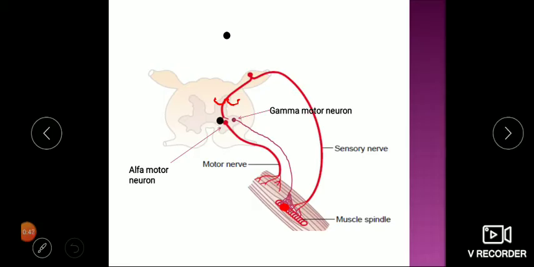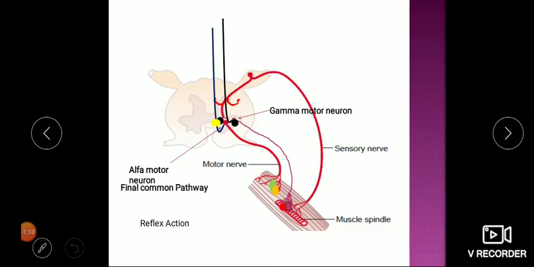This is our sensory nerve, which is making synaptic connection with alpha motor neuron, and there is a muscle contraction, reflex action. Some descending tracts end on gamma motor neuron, which stimulate muscle contraction indirectly through our muscle spindle, through sensory nerve back to again alpha motor neuron and muscle contraction. And some descending tract which ends directly on alpha motor neuron, they lead to muscle contraction directly. That's why alpha motor neuron is a final common pathway, also called as low motor neuron, and if this gets damaged, we get loss of muscle tone.